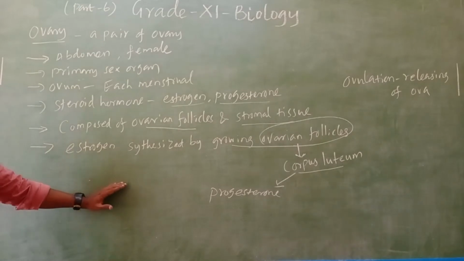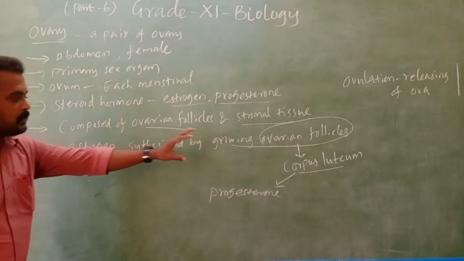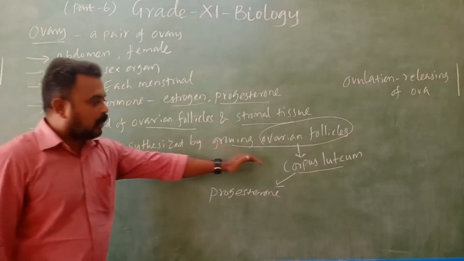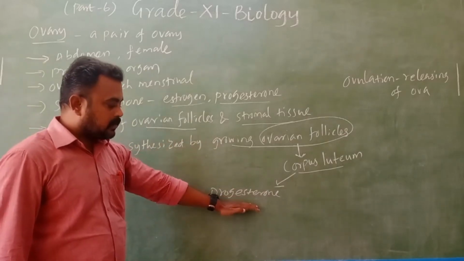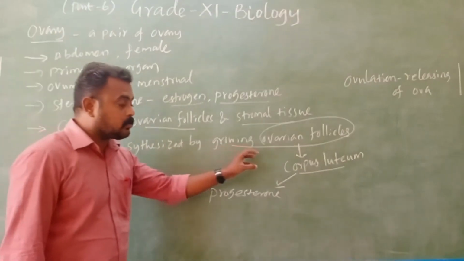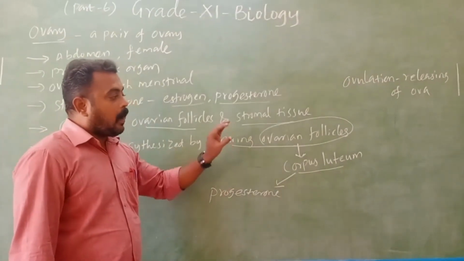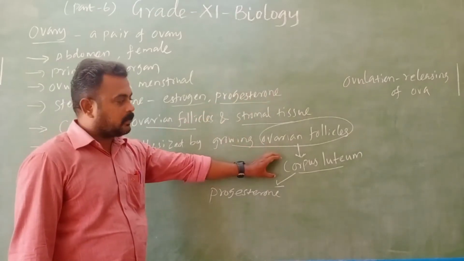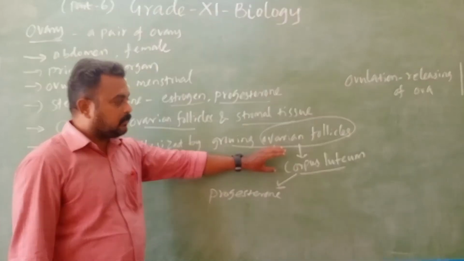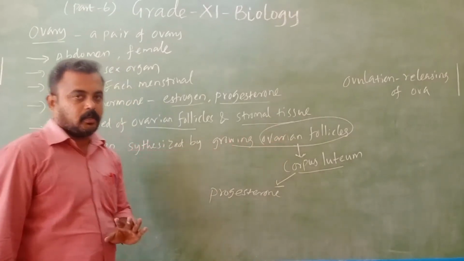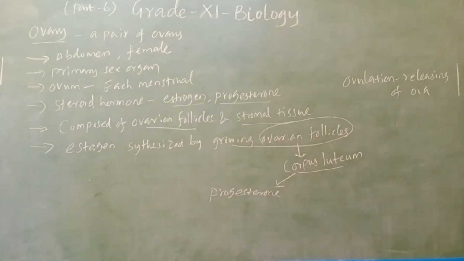See, the ovarian follicles synthesize estrogen, and the corpus luteum secretes what? Progesterone. When do we get the corpus luteum? After releasing the ova, the ovarian follicle is converted into the corpus luteum. Right, it is the progesterone.